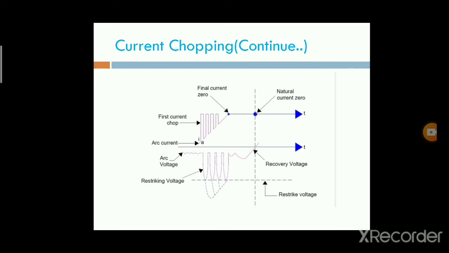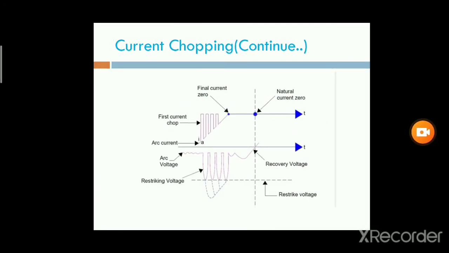Next, the current chopping phenomenon will be explained using this graph, where we observe how the currents and voltages change in this waveform. With respect to time, we draw the arc voltage and the arc currents.